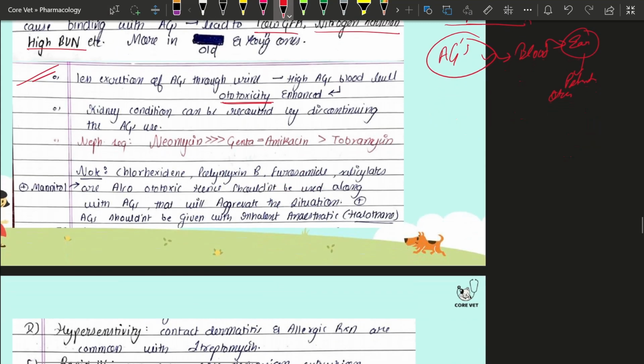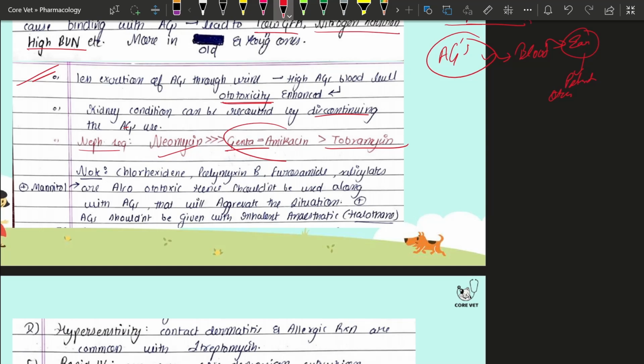Now the kidney can recover by the discontinuation of the aminoglycoside. Means the nephrotoxicity could be recovered if there is a discontinuation of the aminoglycoside drug, right? If we talk about the nephrotoxicity sequentially, neomycin is the most toxic, then gentamicin, which is equivalent to amikacin, and the least toxic is tobramycin, right?